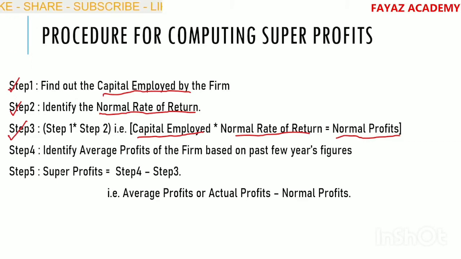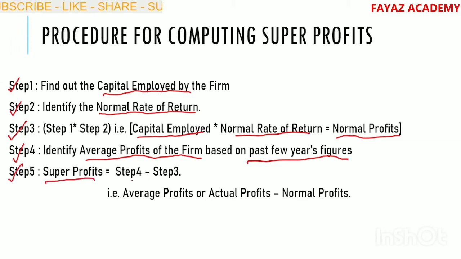Step number 4, identify the average profits of the firm based on past few years' figures. Average profits can be identified either by simple average or weighted average. Step number 5 is super profits computation.